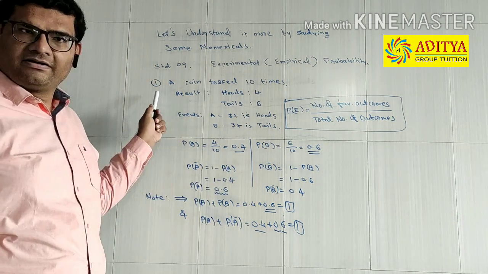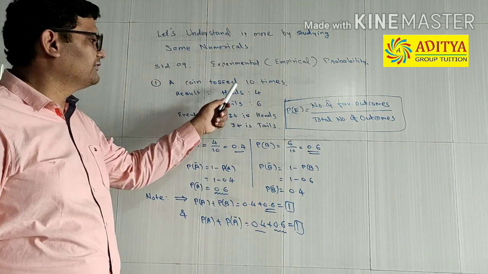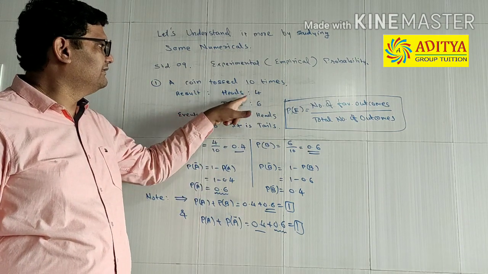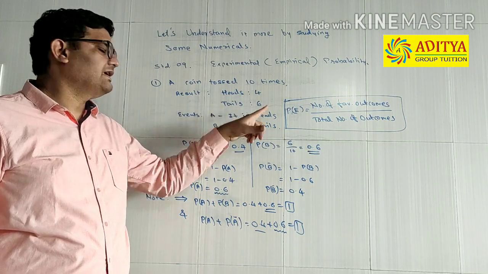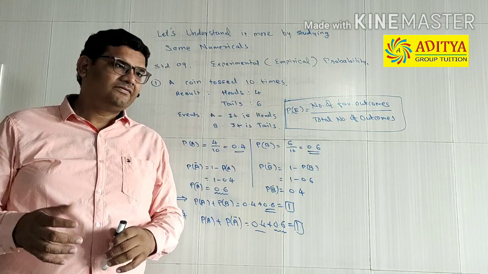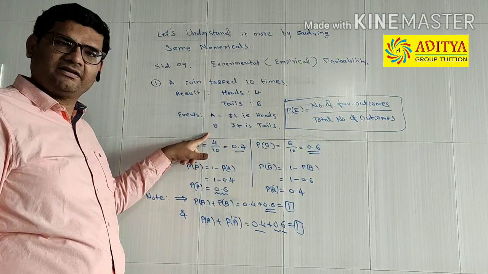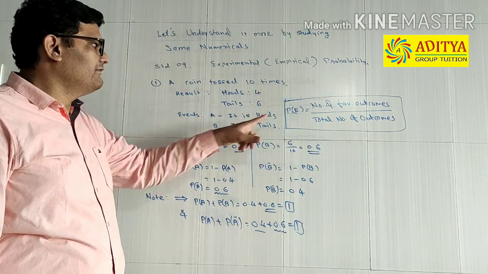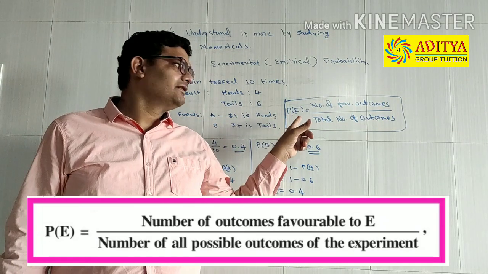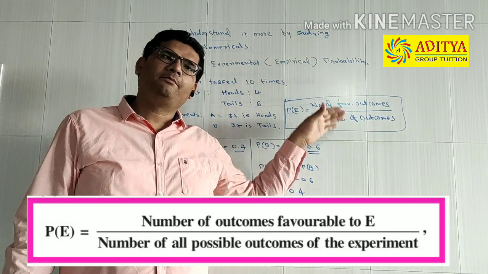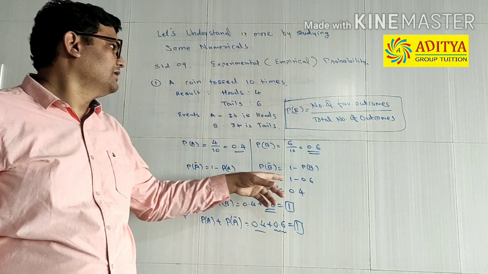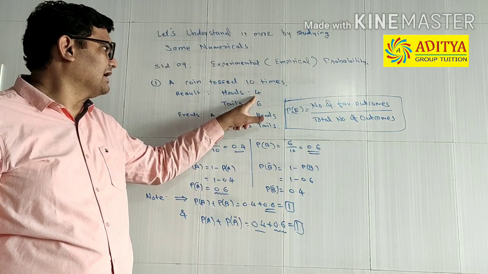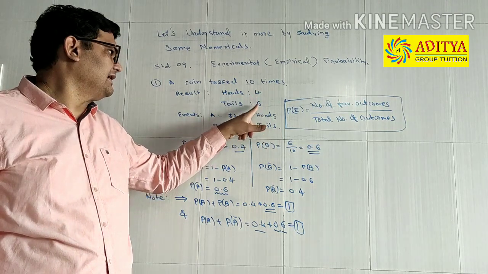So here, let us take an example of a coin which is tossed 10 times, and the results are like this: heads came 4 times, while tails came 6 times.